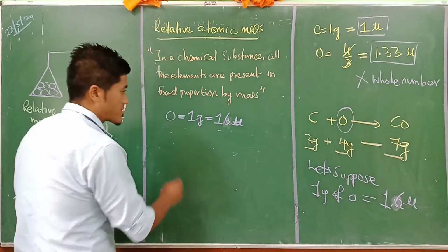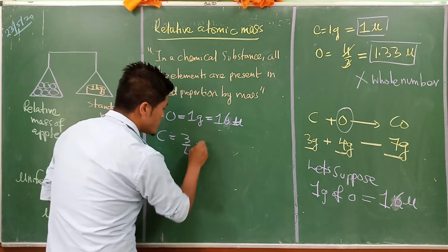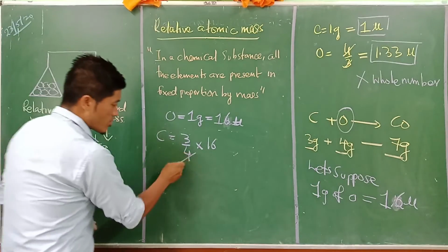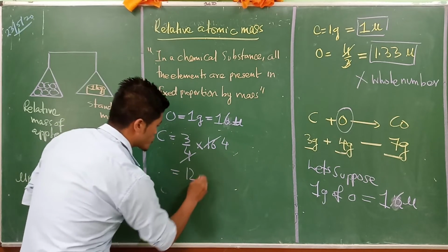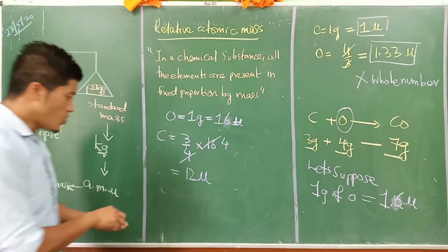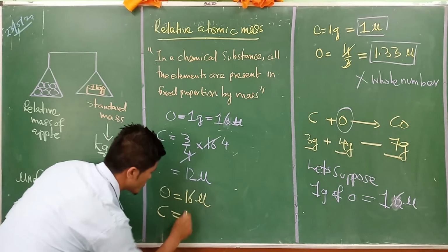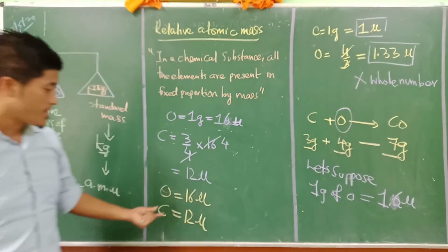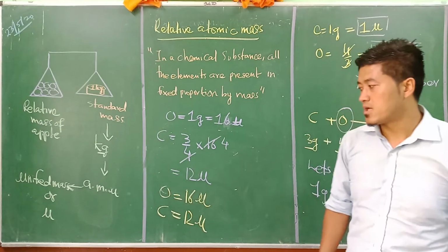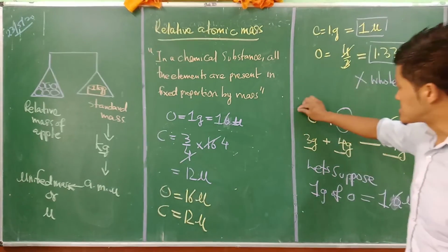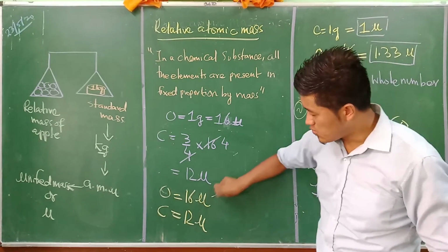Now let us try to find out for that. So for carbon here, what they tried to do was 3/4 into 16. Right? For 4 is 16, we will get a value of 12 U. So for oxygen we are getting 16 U, for carbon we are getting 12 U. Now this is very nice here. Both 16 and 12 are whole numbers, and these values we will be able to understand. But in the second option here, we took the example of oxygen, and for oxygen we were totally fine with 16 U and 12 U.